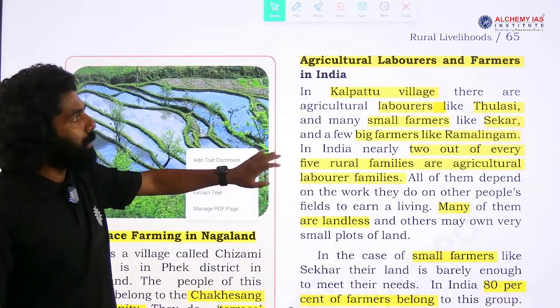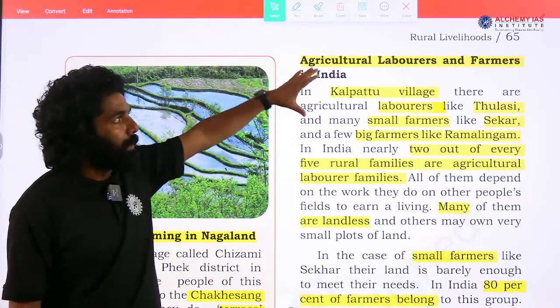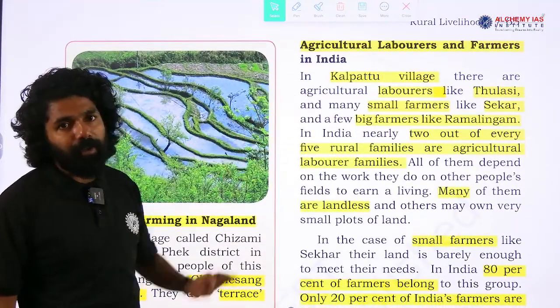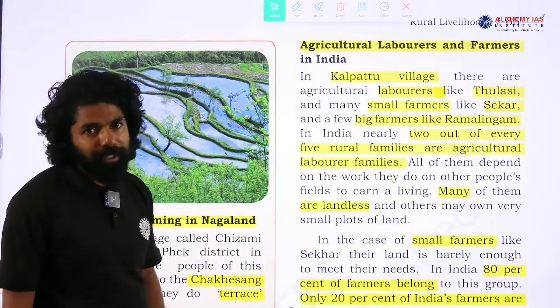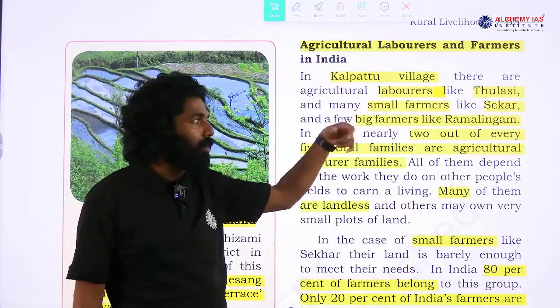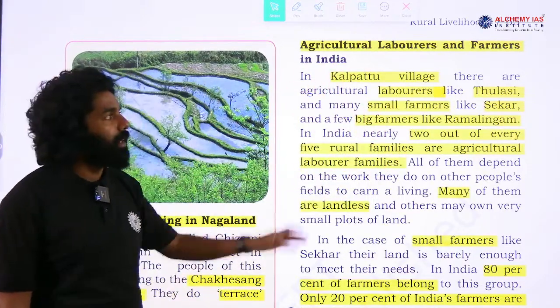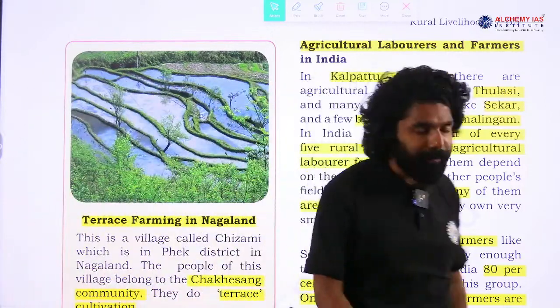Next, agriculture laborers and farmers. The next paragraph discusses the agriculture laborers and the farmers in India, mostly with the example already given in this chapter, and gives a summary of how they generate income, what activities they are involved in to earn their livelihood, and what problems they face. Now we will start from the paragraph here.